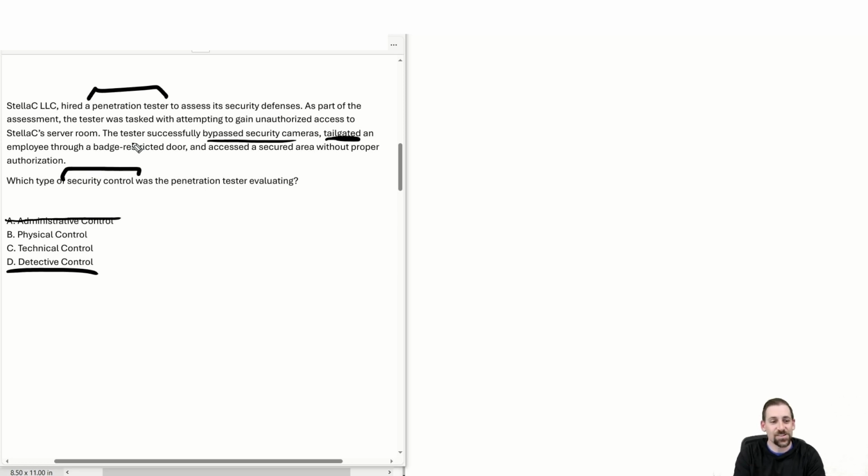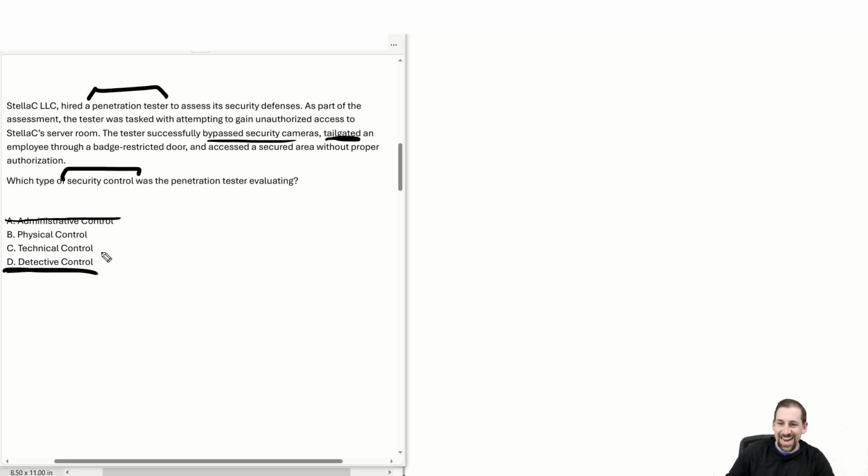Gaining access to a physically secured area, an unauthorized access to an area. Maybe there was a detective control, maybe there wasn't. So that's why there are 3 components that the penetration tester is being described as having bypassed. So maybe one of those controls is a detective control. But are all 3 of them detective controls? No. So I would argue that there's probably a better answer here, and in fact there is.